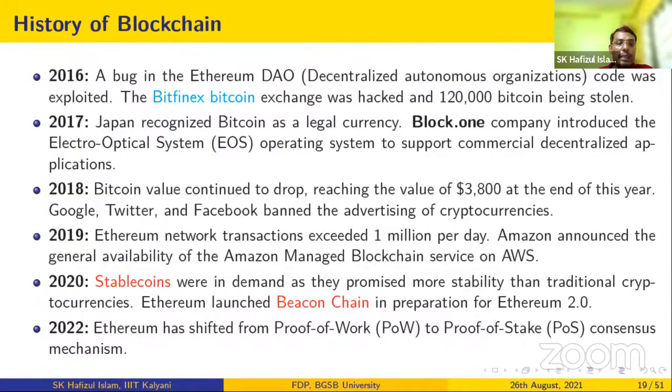Initially, when Ethereum started working, it used proof of work as a consensus algorithm. It has lots of drawbacks, we'll discuss later. From 2022 onwards, the Ethereum network started working with another important consensus algorithm called proof of stake. Proof of work is based upon the concept that if you have more computational power, you have more chance to become a validator, to validate a newly created node.